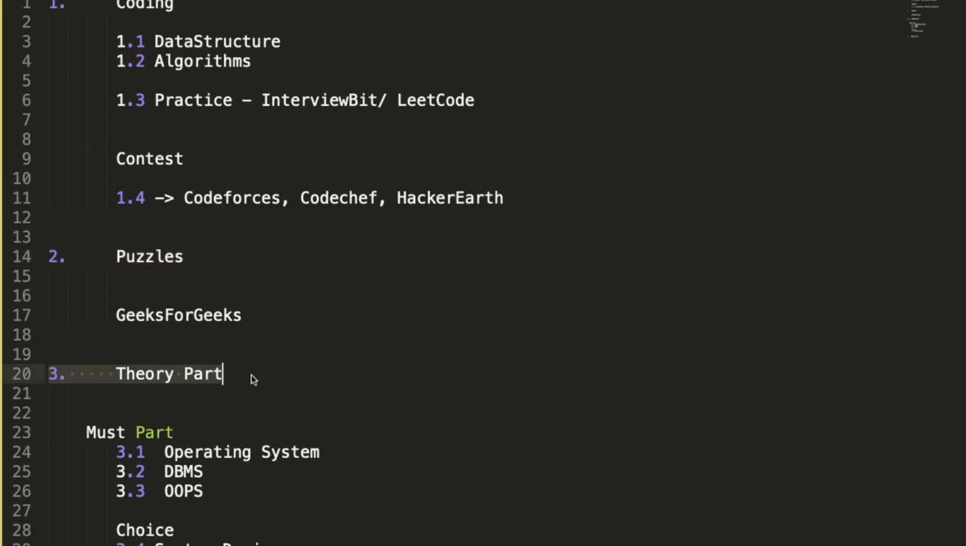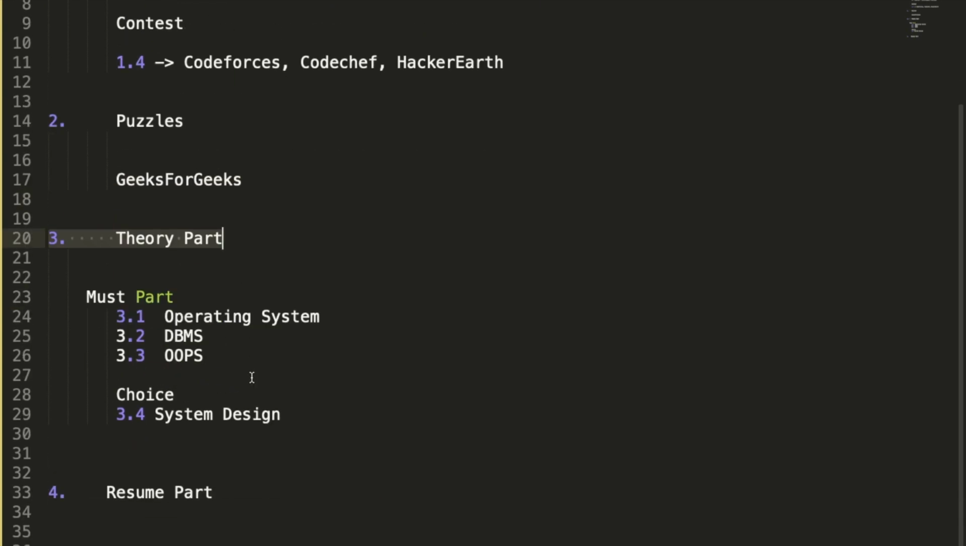Now we have the theory part. From where to study the theory part? See, these 3 topics are quite important. You need to complete these three topics. And the fourth part is system design. System design is based on the company. Some companies do ask, some companies don't. Before going to the interview you will be able to understand whether these companies ask. Okay, so prepare yourself for system design too. But the first 3 topics, that is operating system, DBMS, and OOPS, are very important.